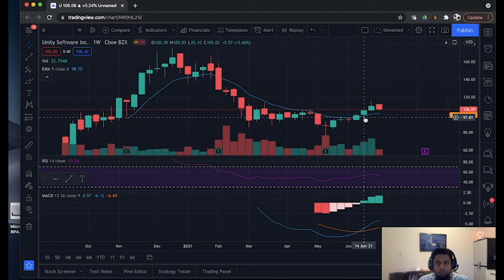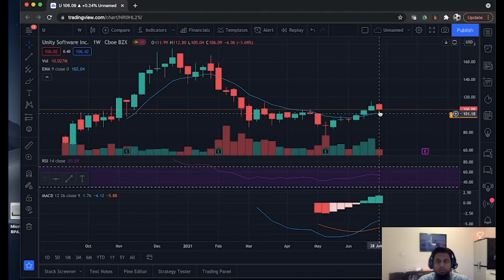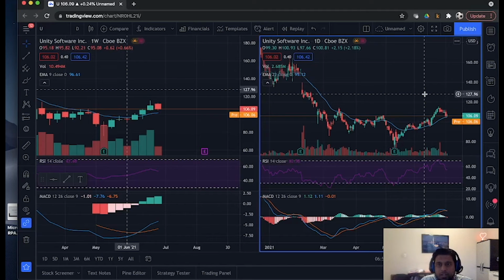The price started moving up at this point. The price has been posting consistently above the 9 EMA. For the past 7 weeks, the bulls have been having control of the stock price. If you look at the RSI, it is in the midpoint range and the MACD line is above the signal line. Let's take a look at the daily chart.